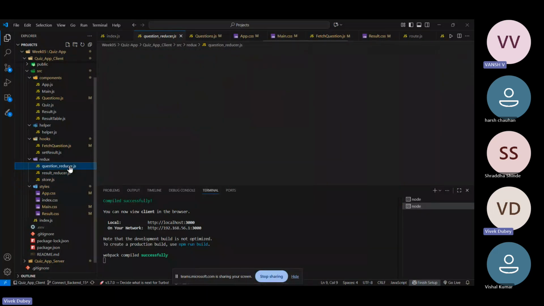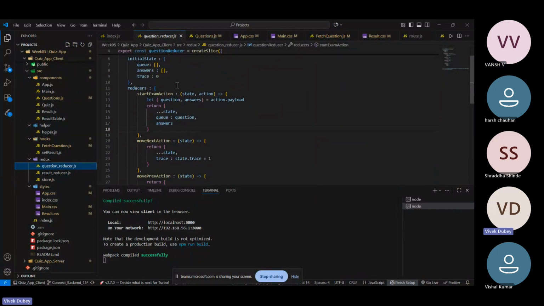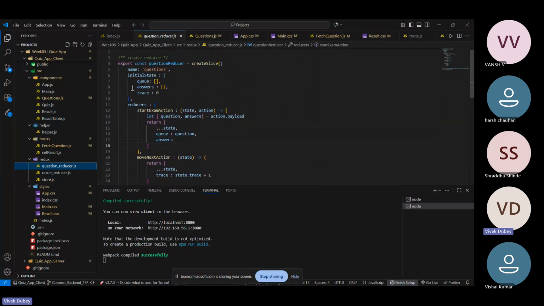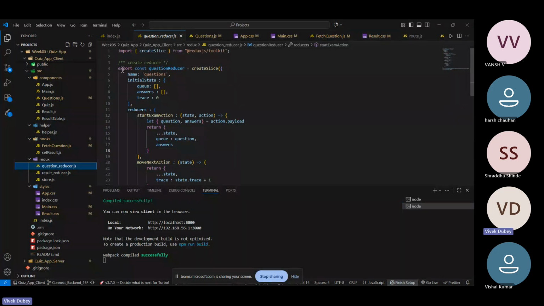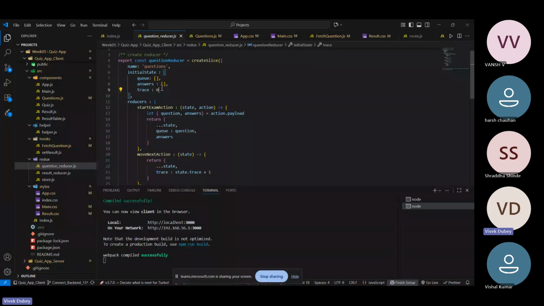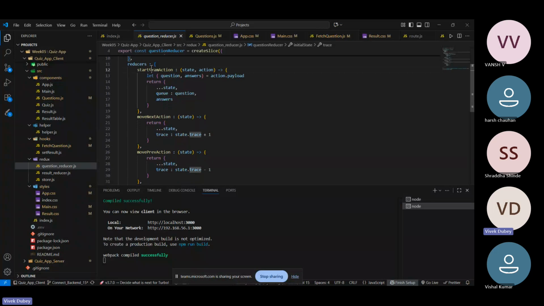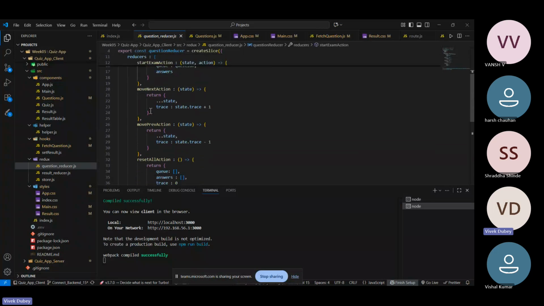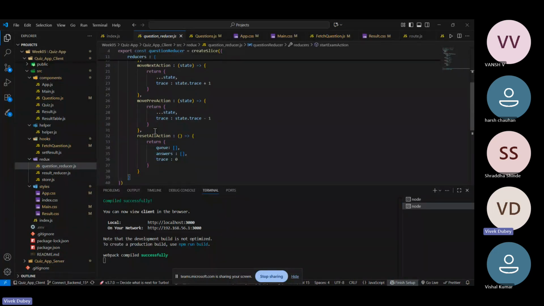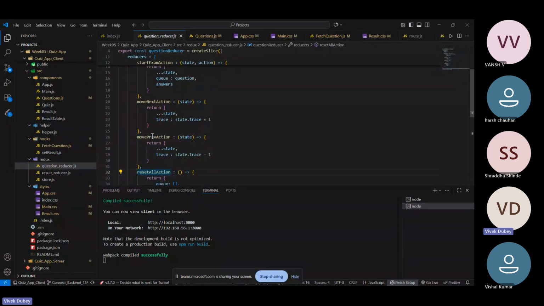In the question reducer, we have made a slice where we fetch the initial state with queue, answers, and trace. This will trace the user's points and how many attempts they have made. And under the reducer, we have created start exam, move to next, move to previous, and reset actions. I think I can show you.